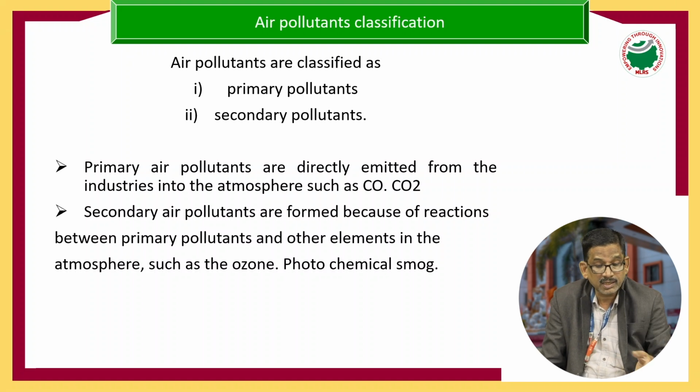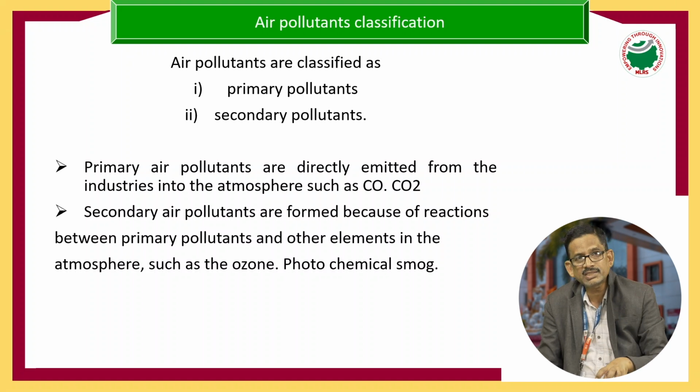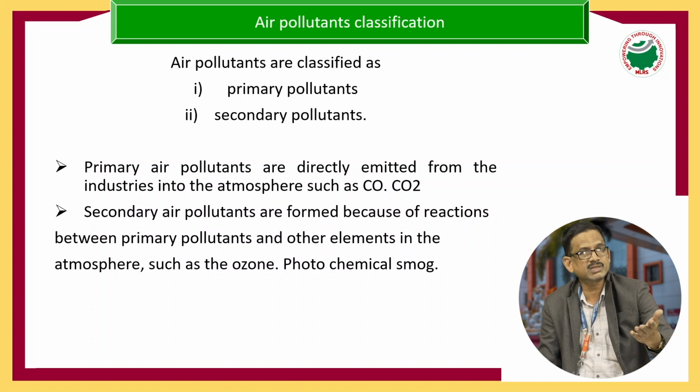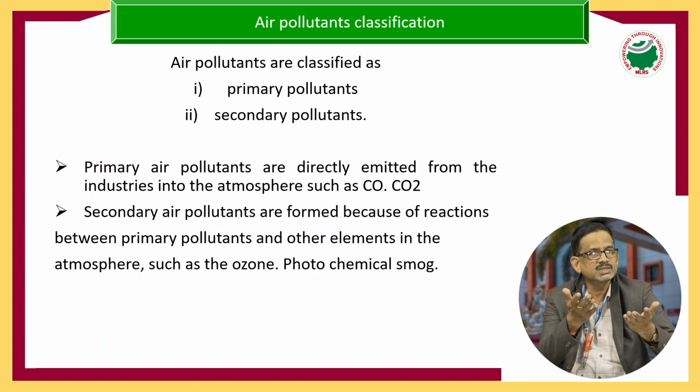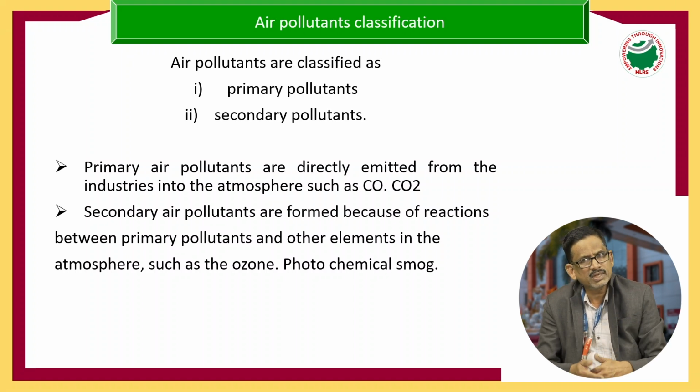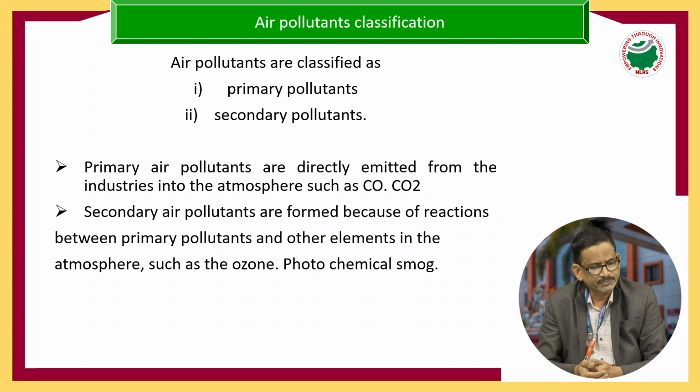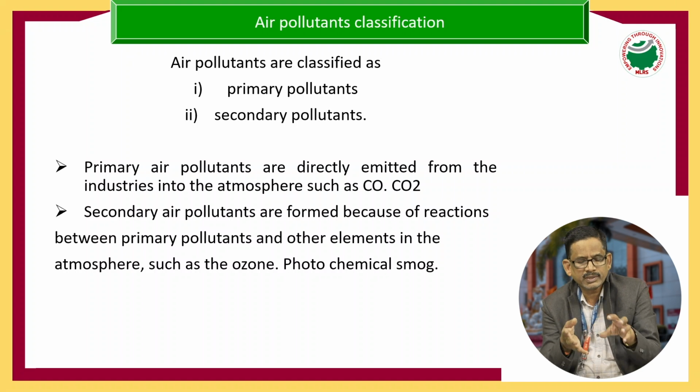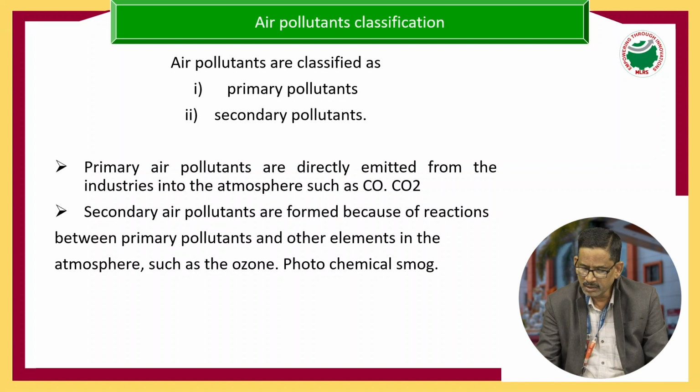Secondary air pollutants are formed because of reactions between the primary pollutants and other elements in the atmosphere, such as ozone and photochemical smog. Primary pollutants are directly emitted from industries, there is no doubt about that. An example is carbon dioxide. In cement manufacturing, a lot of carbon dioxide is emitted into the atmosphere. That is dangerous to human beings and to our health. So what are secondary air pollutants? They are the products of reactions between the primary air pollutants and other elements in the atmosphere.